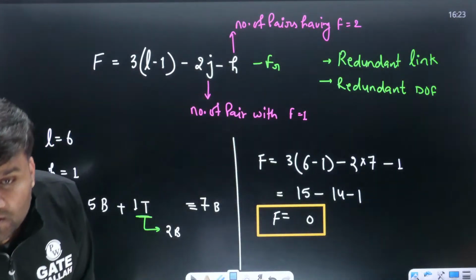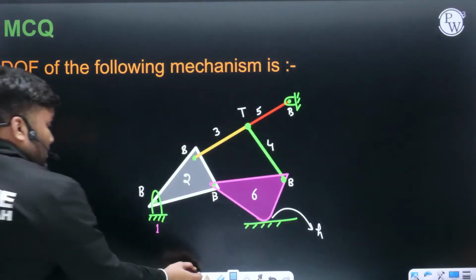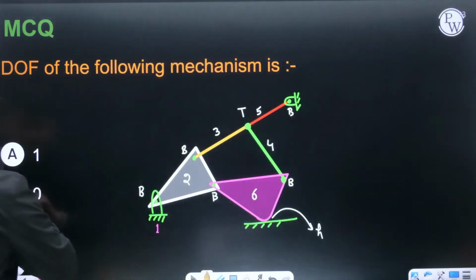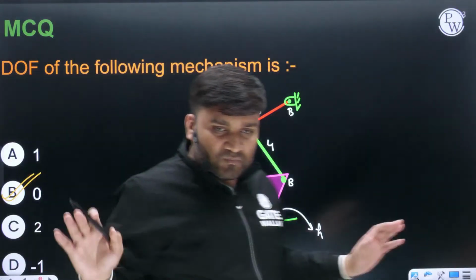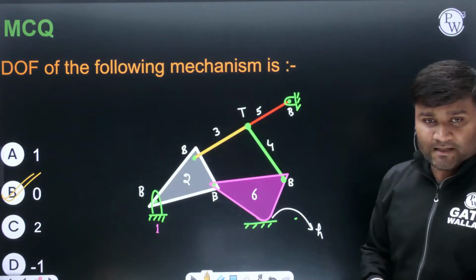Now people are saying the option. Yes, yes, yes. Clear, beta. Which option is correct? Option B is correct. I hope everybody is clear.